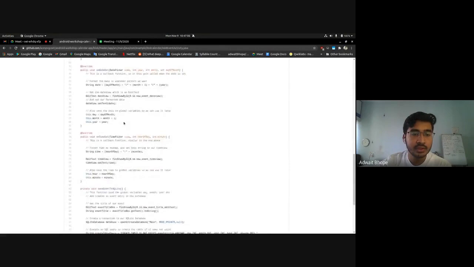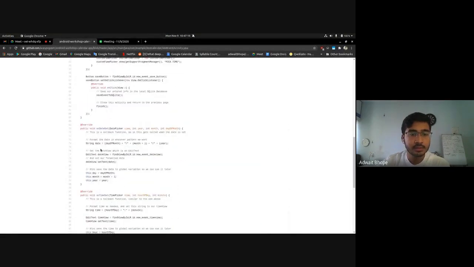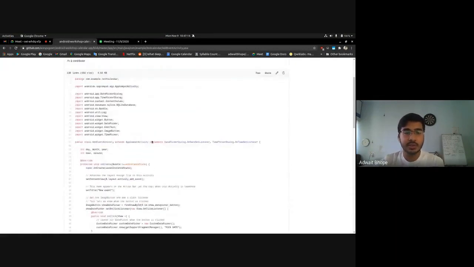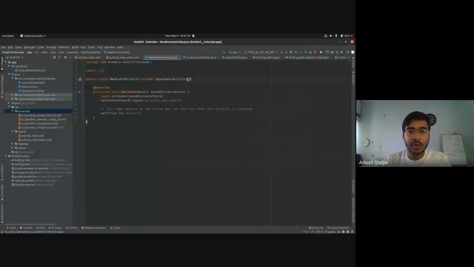Now what we need to do is these functions here. The first thing you will need to do is type in implements DatePickerDialog.OnDateSetListener. So copy this part. It's fine if you copy just date picker for now. We'll add time picker later. And in your new activity, you paste it here, after implements.